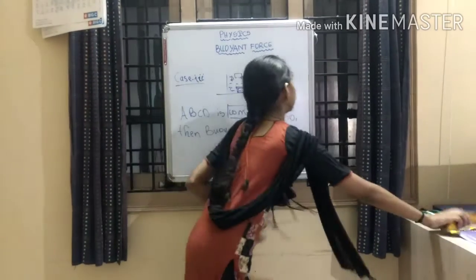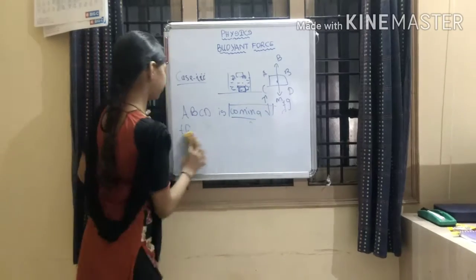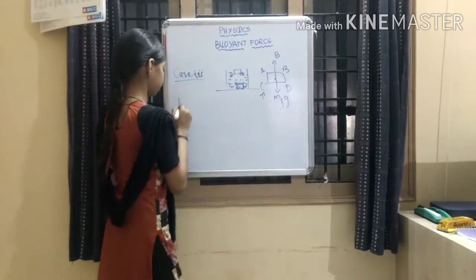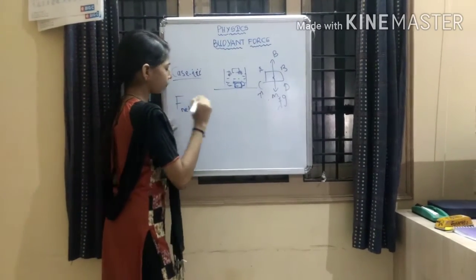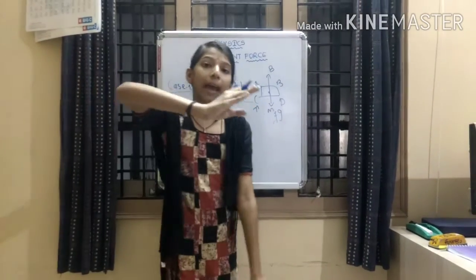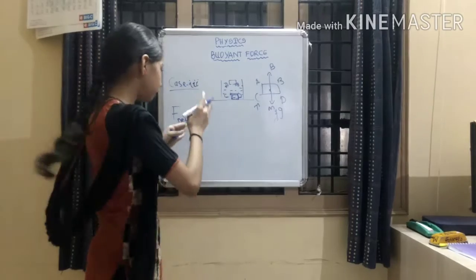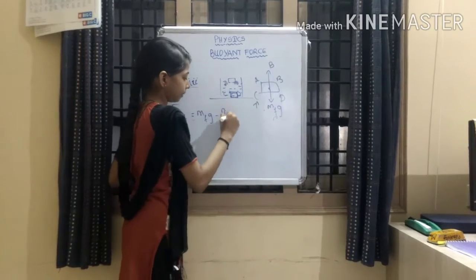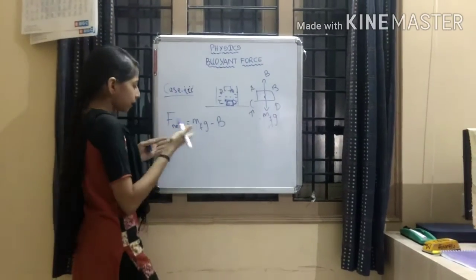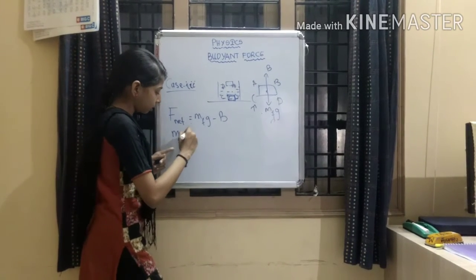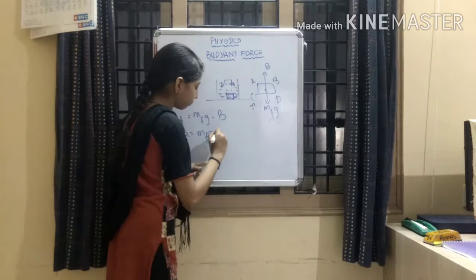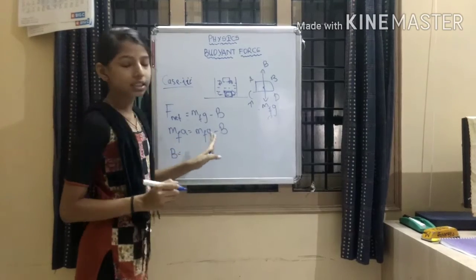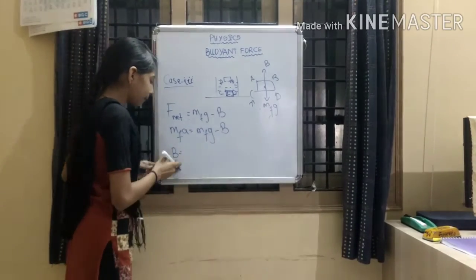Okay, now let us derive the following. F net is equal to, in our earlier question we took B minus mg. In this question we have to take mg minus B. Now F net is nothing but MA, as I told in the first question. So MA is equal to mg minus B, and B comes here. The minus turns in the same place because minus B is not coming here, only plus B is coming here.